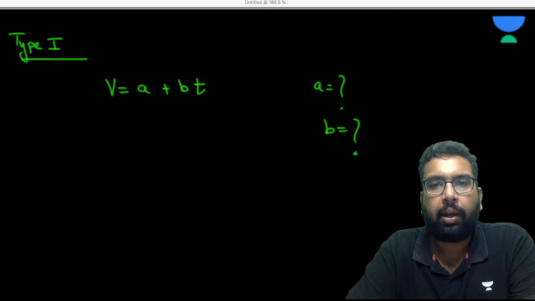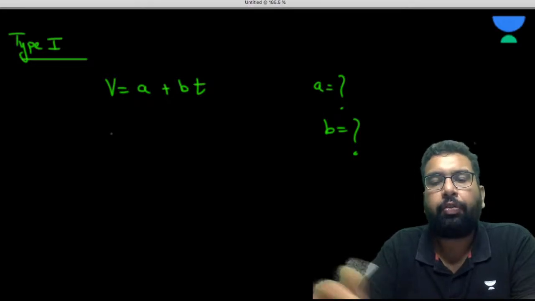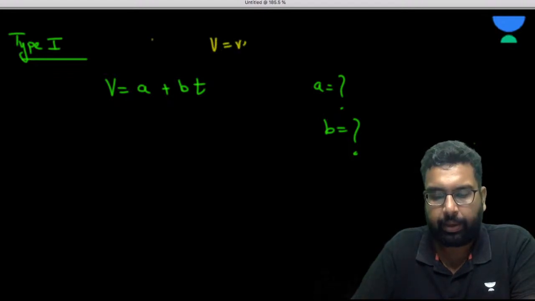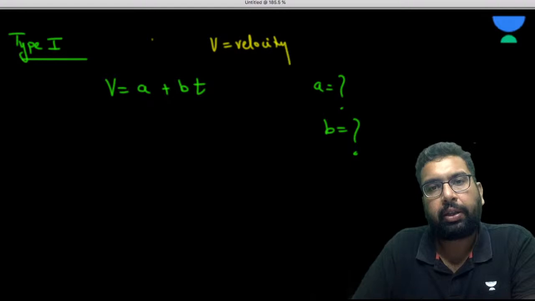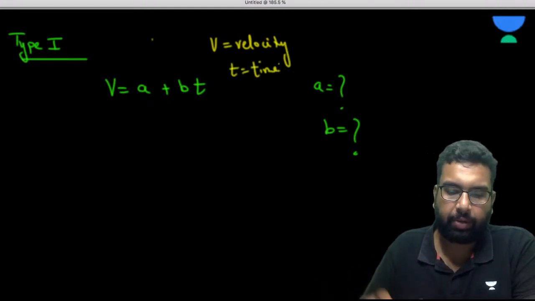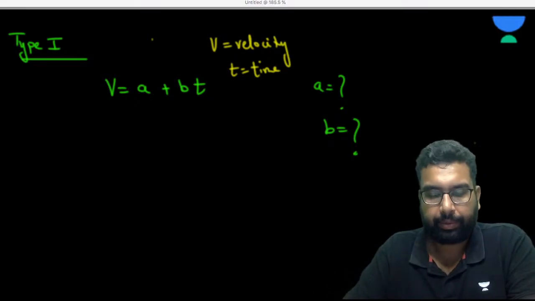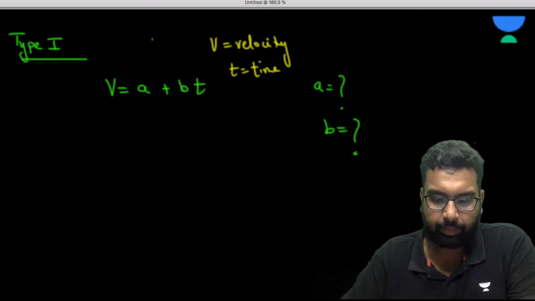Here v is the velocity and t is the time. Can you please tell me the dimension of a and b?